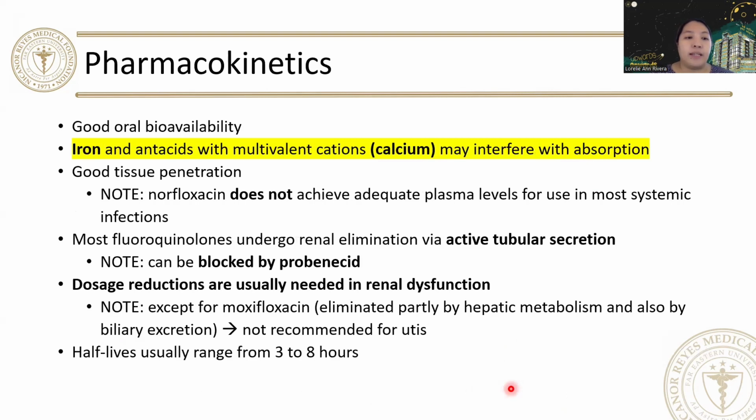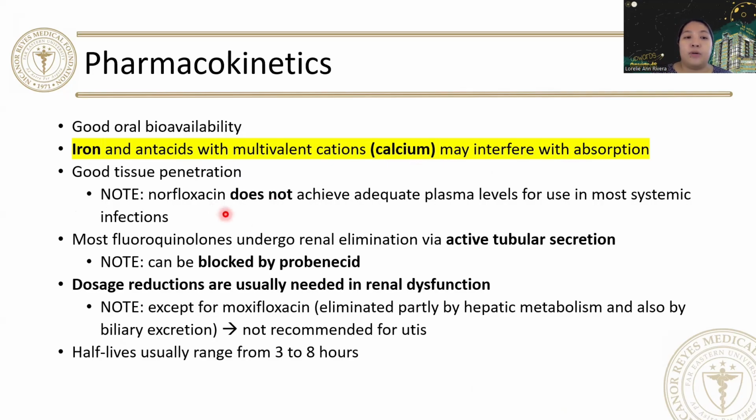As for its pharmacokinetics, it has very good oral bioavailability. But please remember that your iron, antacids with multivalent cations, or those containing calcium may interfere with its absorption. It has good tissue penetration.